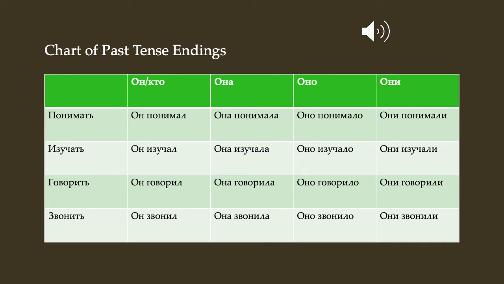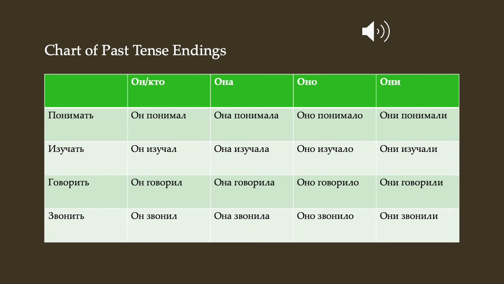Here on slide 3 of the PowerPoint, I have a chart of past tense endings for the verbs понимать, to understand, изучать, to study, говорить, to speak or say, and звонить, to call on the phone. So let's look at them. If the subject is он or кто, we use these masculine forms, so we would say он понимал, он изучал, он говорил, он звонил.